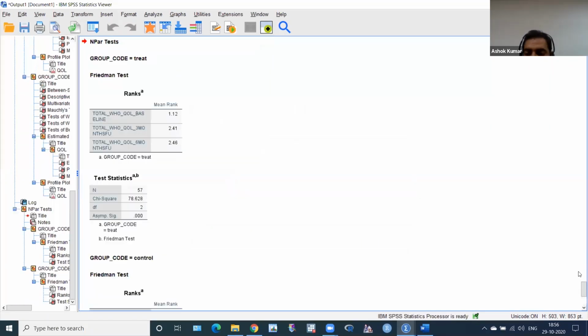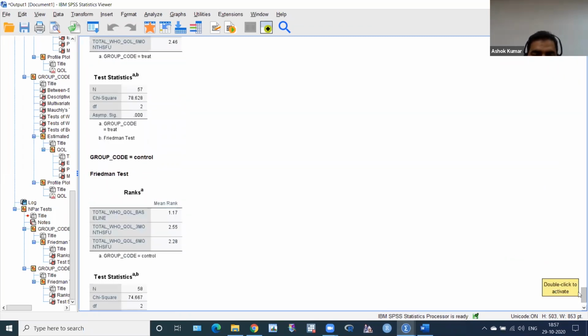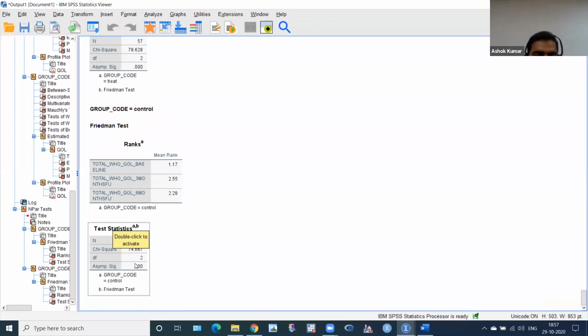And I got the result. In the treatment group, it's significant. And please leave this rank. This is the Friedman test, the real rank. I don't need the rank. This is the test statistics of Friedman. This is the chi-square value, n and the degrees of freedom. There are 3 times of measurement, 3 minus 1, so there is 2. And this is asymptotic, highly significant. You can see here also, this is also significant in the control.